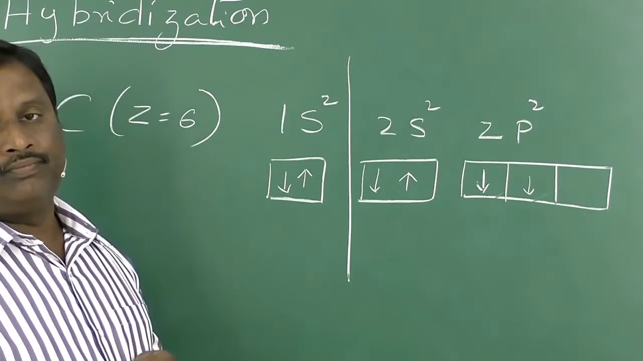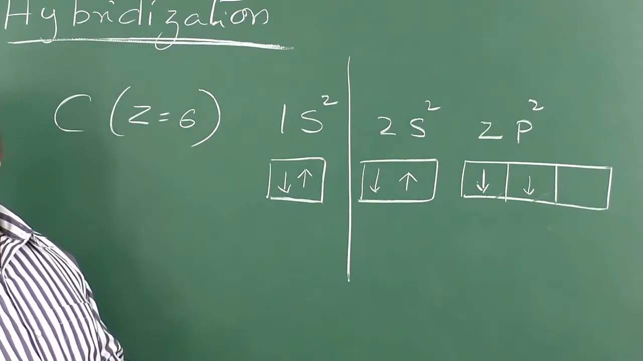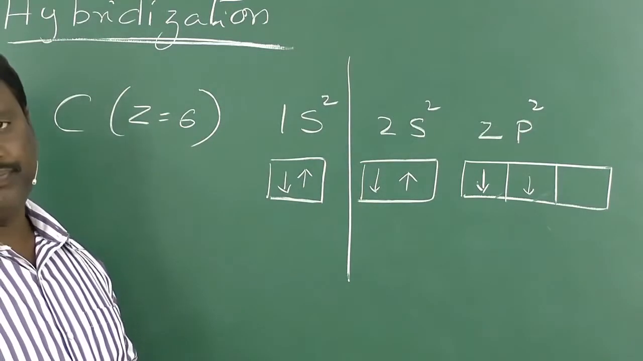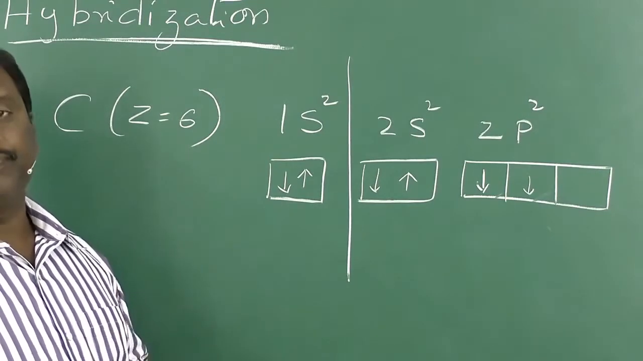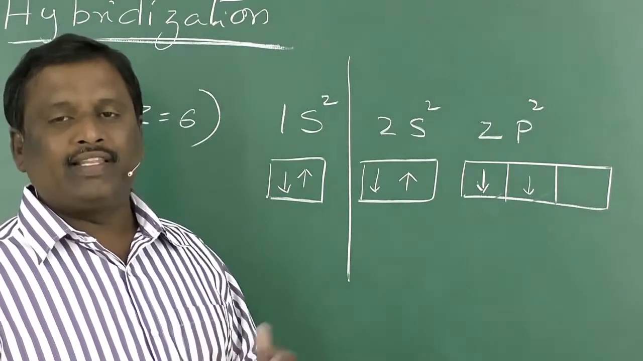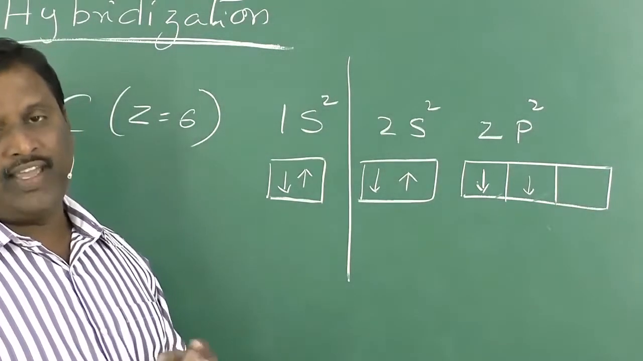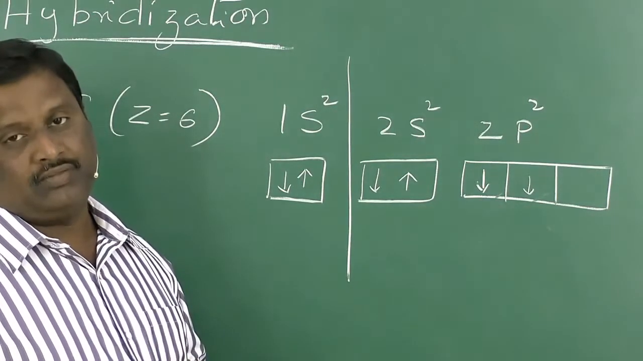But in any compound, carbon is forming 4 covalent bonds. How is it possible? To explain that, a new theory, which we call the theory of hybridization, was proposed to explain the structure of such compounds.